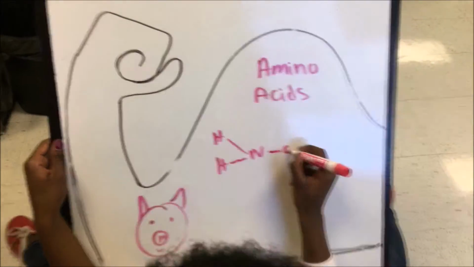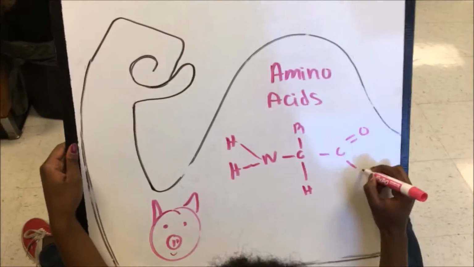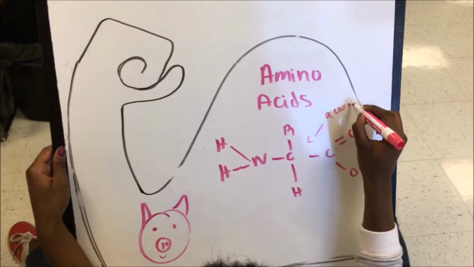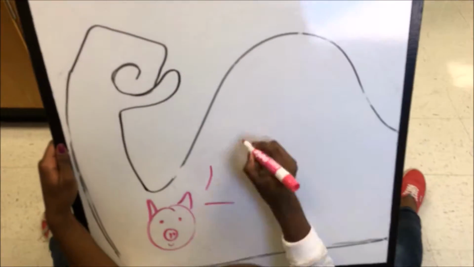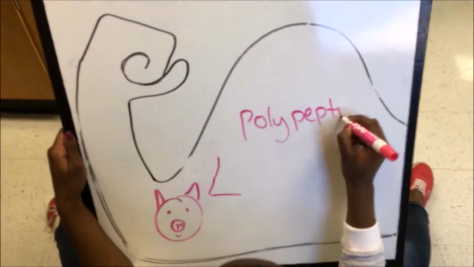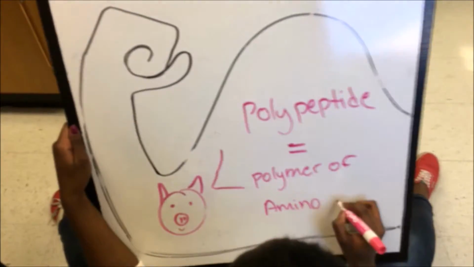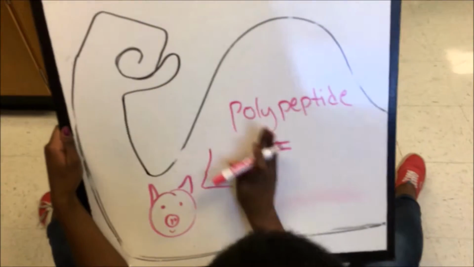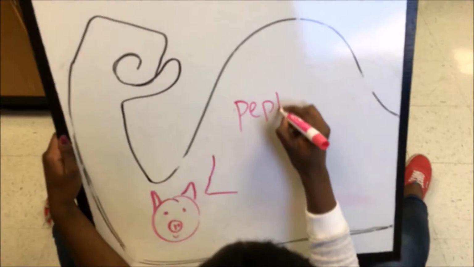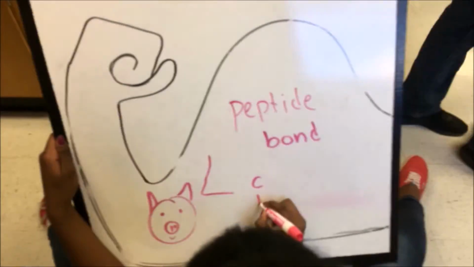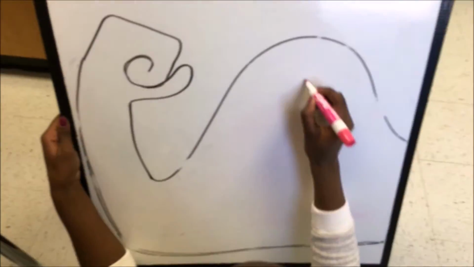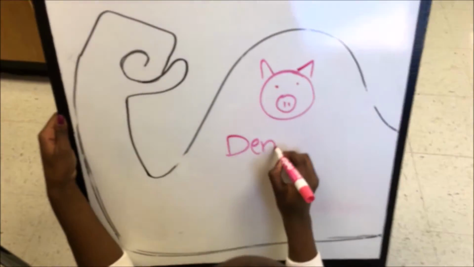Amino acids are organic molecules possessing both carboxyl and amino groups. There are 20 amino acids in protein. Polypeptides are polymers of amino acids forged through peptide bonds, which are covalent bonds between the carboxyl group of one amino acid and the amino group of the other, formed by a dehydration reaction.